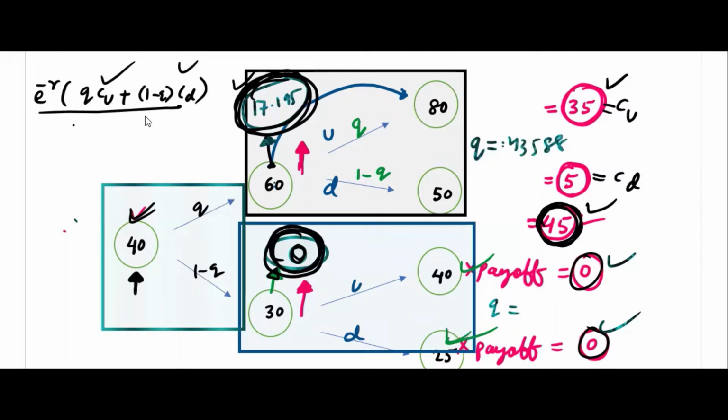Now logically, who can answer here? The payoffs are 17.195 and 0, using this formula twice. So logically, why can you take these as payoffs?